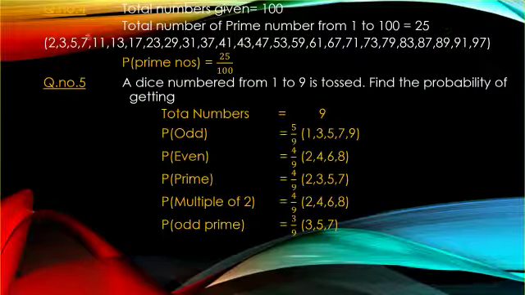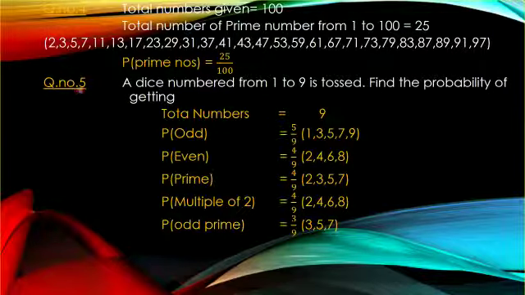So these are all the prime numbers, and probability of prime numbers is 25 by 100, or 1 by 4 also you can write. So you should know what are all the prime numbers, then only you can write this, or simply 25 by 100 you write it. Whatever I have written in the bracket, in the exam if it comes, no need to write. Your answer will be 1 by 4, 25 by 100.